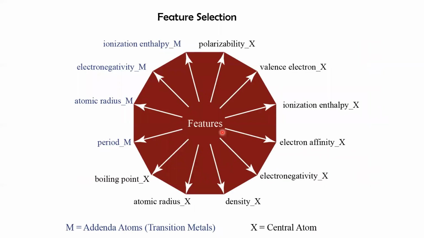The features that we selected over here, in all we selected 12 features, out of which only 4 were representing the transition metals. That's because we don't have much variety in transition metals. We just have tungsten and molybdenum. So we use just 4 features representing them, and the remaining 8 features representing the central atom. Now, over here, we started with a lot of features, but we had to reduce the number of features depending on how they are contributing to the machine learning model.